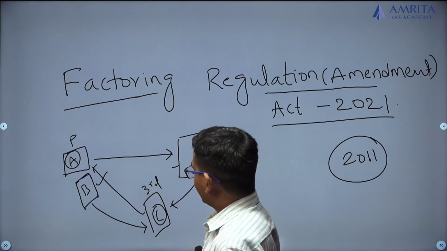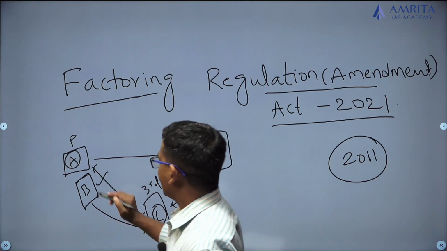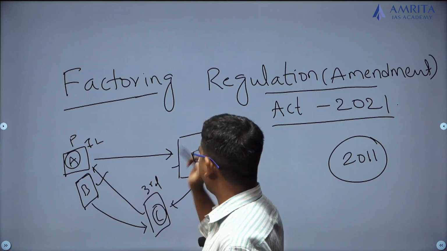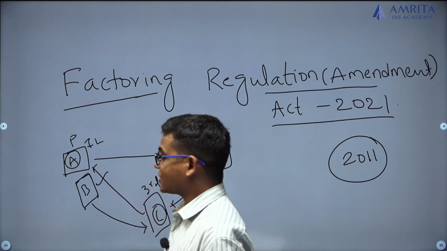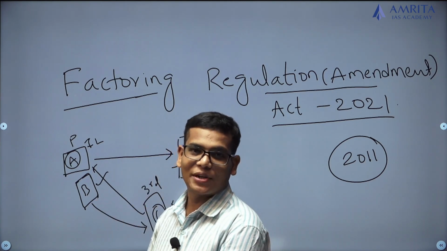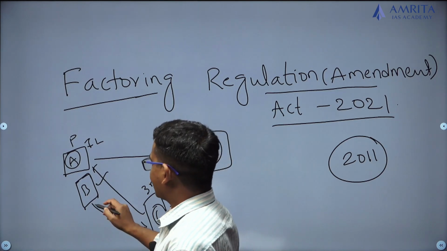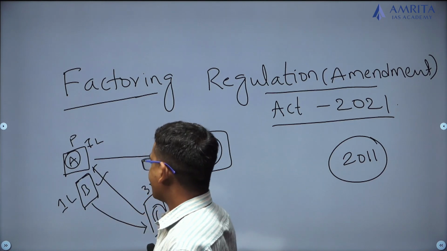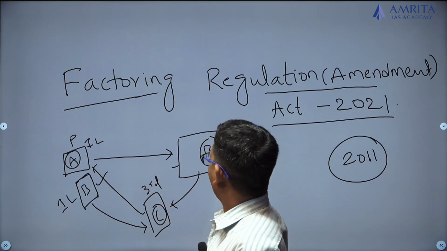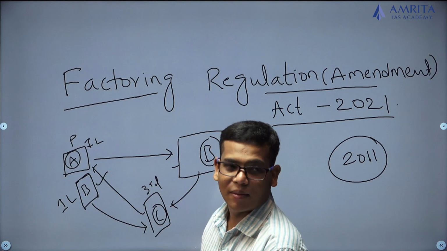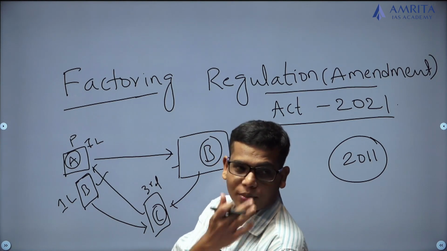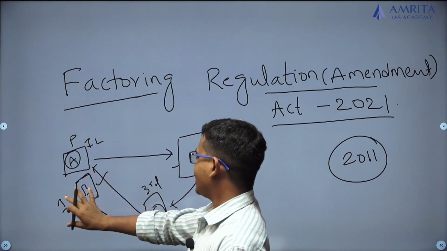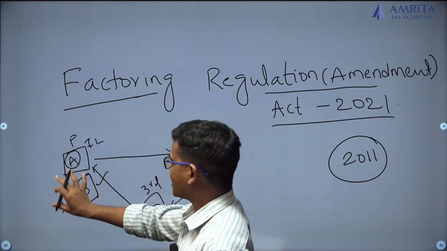Suppose he has supplied goods worth 1 lakh rupees to B, and B has given some receivable, we call it a trade receivable, of rupees 1 lakh. That means I am going to give you 1 lakh rupees because you have supplied me goods worth 1 lakh rupees. But he may not give immediately, that is why this trade receivable is with the supplier.